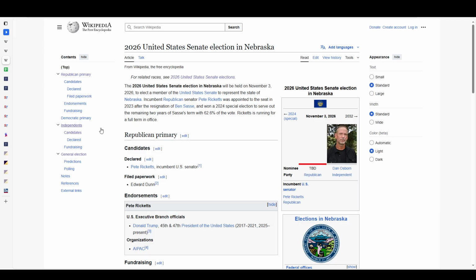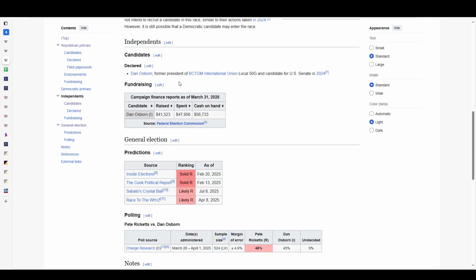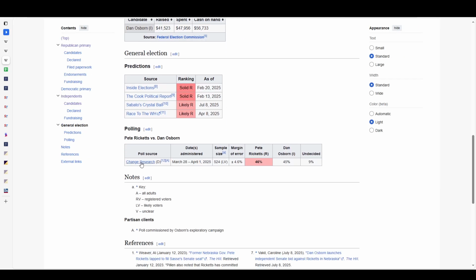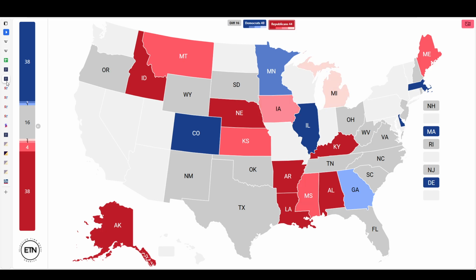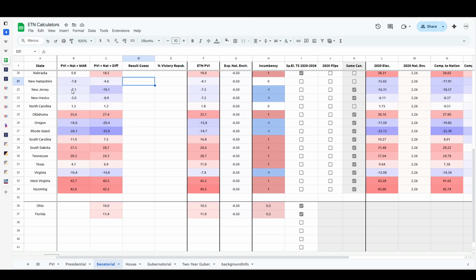So all right, then we have independents. He did have one poll that was done by his campaign to figure out whether or not he wanted to run. This was by his exploratory campaign. He was only losing by 1. So that actually kind of checks out here being 0.8.